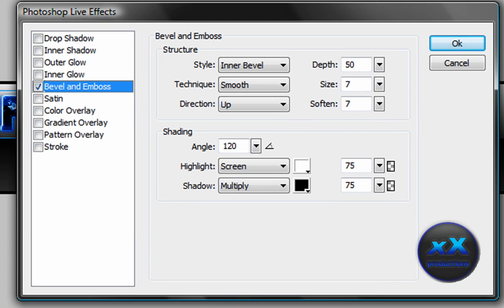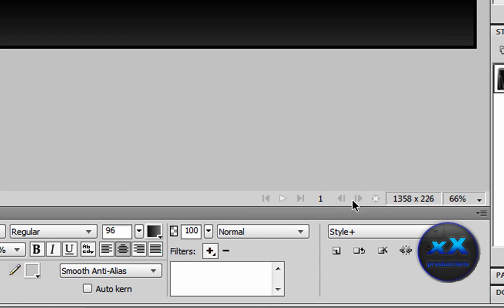So Photoshop Live Effect, bevel and emboss, make the style inner bevel, technique smooth, direction up, depth 50, size 7, soften 7, highlight screen, shadow multiply, white and black 75% each, angle 120, OK.